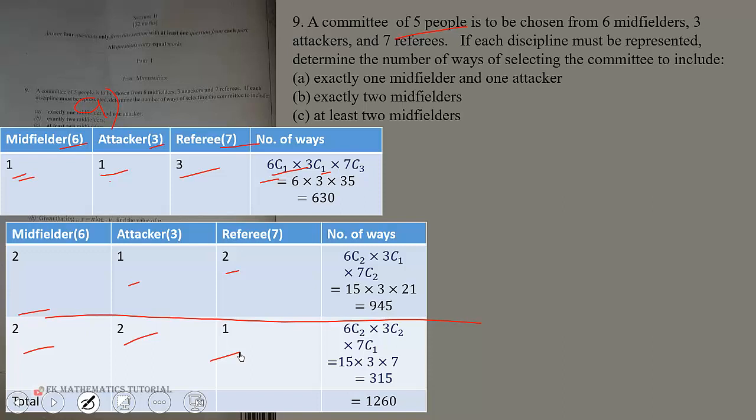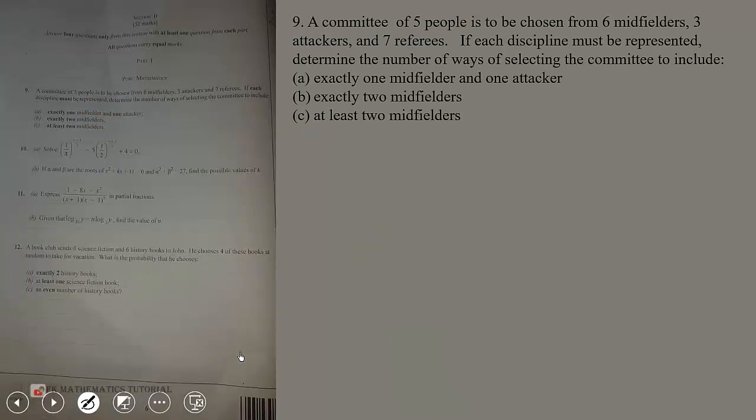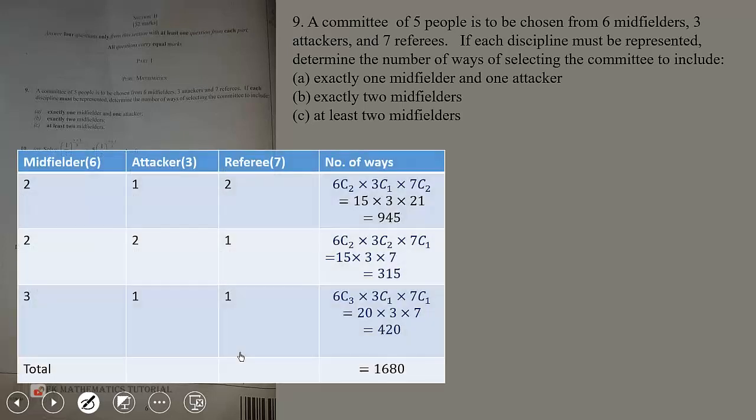Then at least 2 midfielders. For that one too, we have exactly 2 and exactly 3. We can't go to exactly 4 because each discipline must be represented.